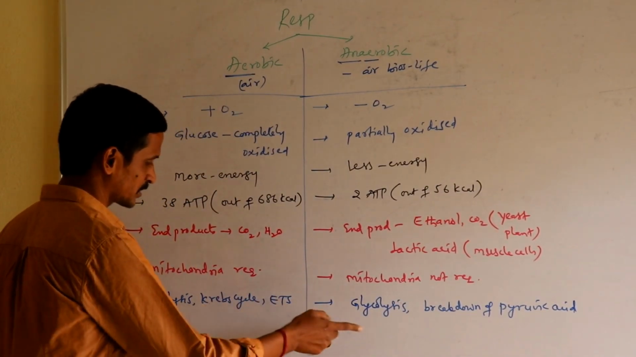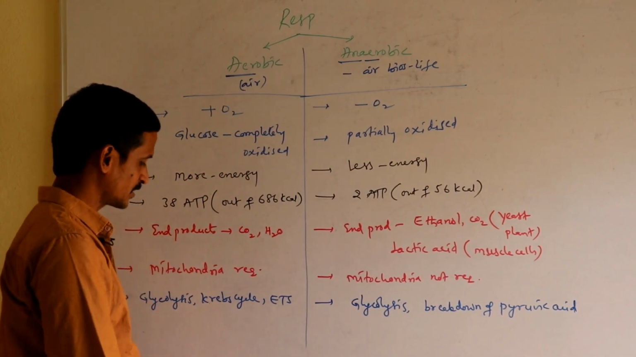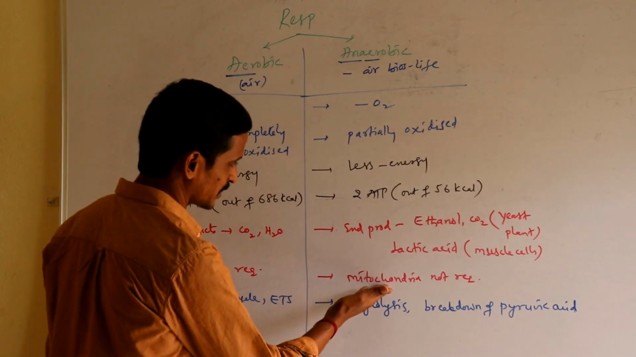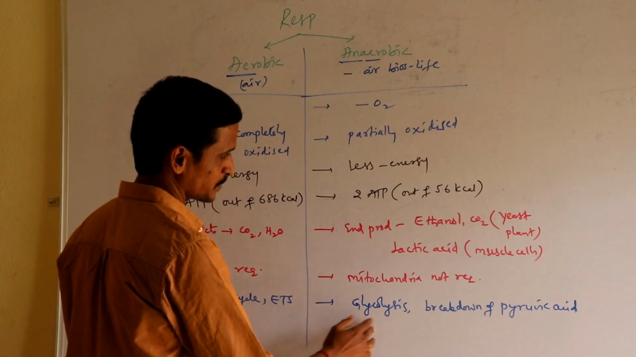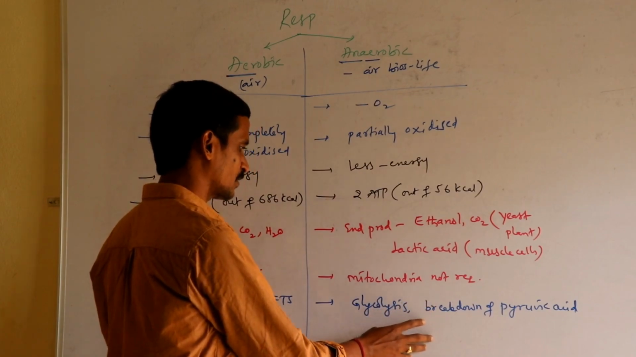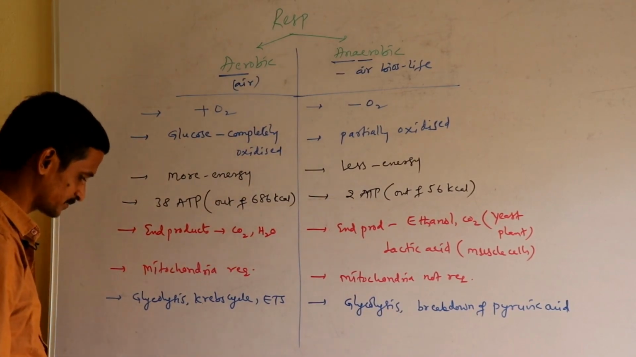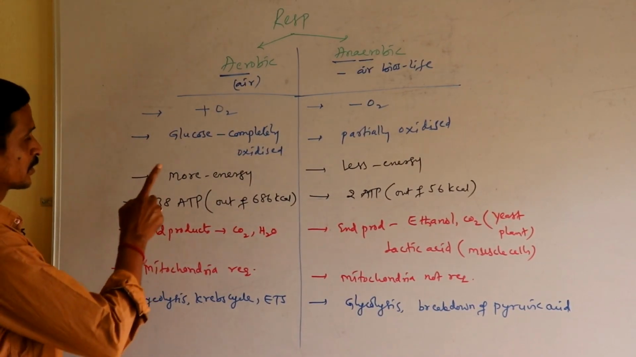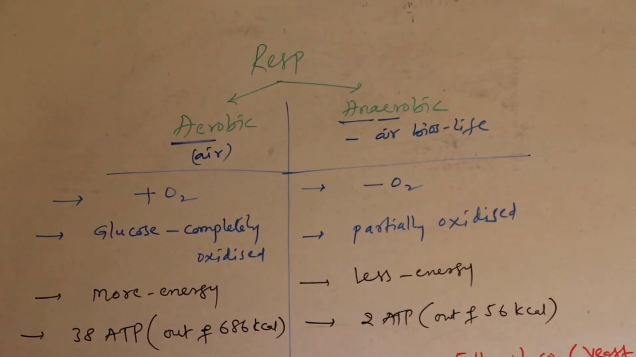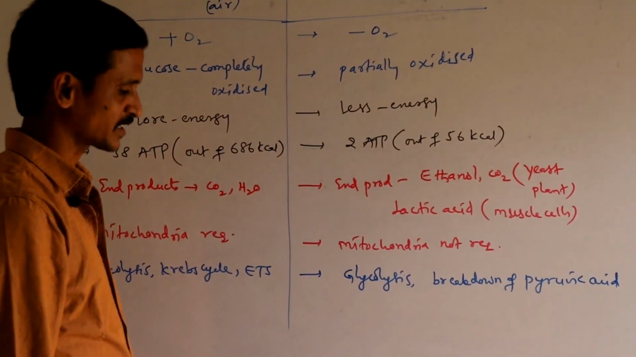Glycolysis, which is common for both aerobic and anaerobic respiration, does not require oxygen, and glycolysis is the process which is seen in the cytoplasm of the cell, so mitochondria is not required. After glycolysis, pyruvic acid is produced. That pyruvic acid is also broken down in the cytoplasm of the cell only, so that is the reason why mitochondria is not required for anaerobic respiration. Okay, that means aerobic respiration is partly seen in the cytoplasm of the cell and partly in the mitochondria, whereas anaerobic respiration is completely seen only in the cytoplasm of the cell.